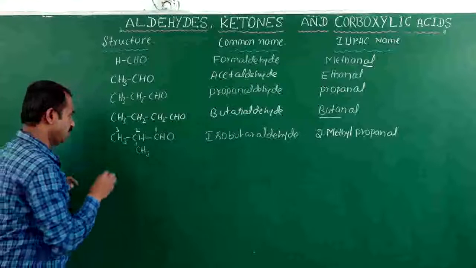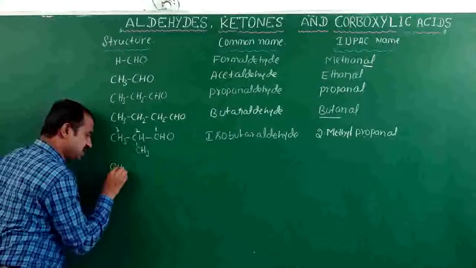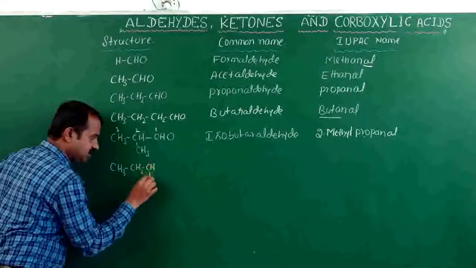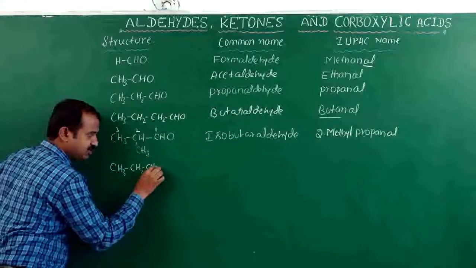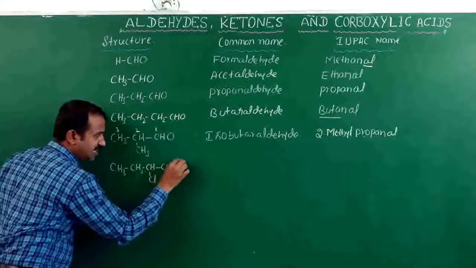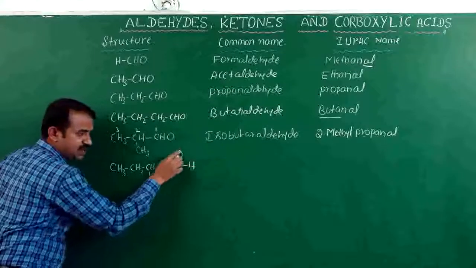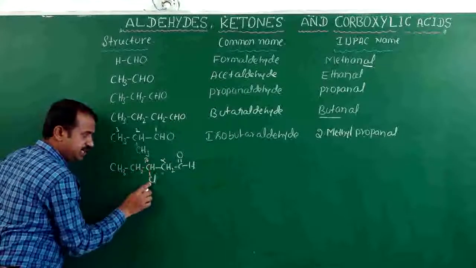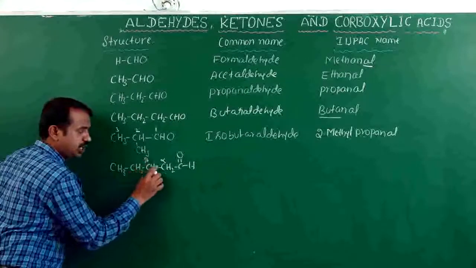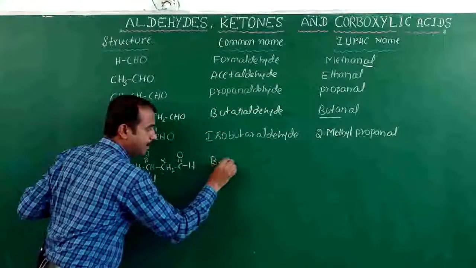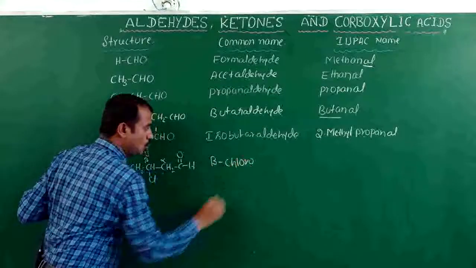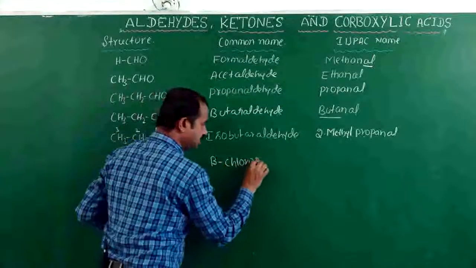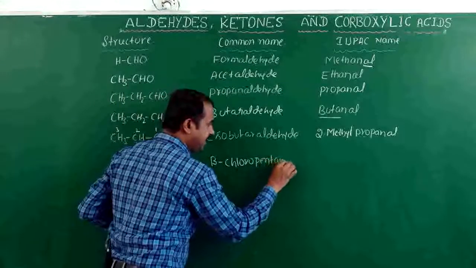2-methylpropanal. In case branches are there, CH3, CH2, CH. If the branch is a chloro derivative, CH2, CHO. This is the carbonyl. Next to the carbonyl compound, this is alpha. This one is beta. Beta chloro. 1, 2, 3, 4, 5. This one is the alpha position and beta chloro. 5 carbons. The name is pentanaldehyde.